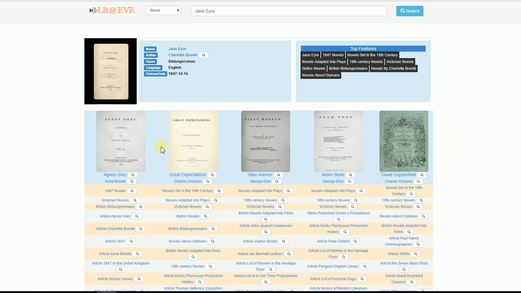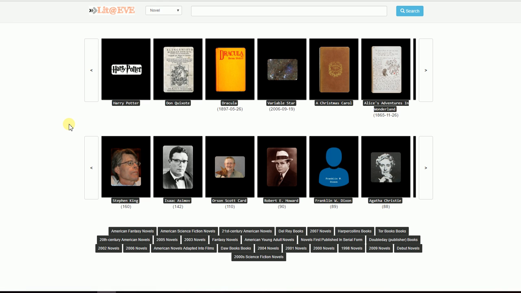Then the second recommendation here is Great Expectations, and one of the explanations is that it's also a novel set in the 19th century. It's a novel adapted into a play. Jane Eyre has also been adapted into a play. It's also a Victorian novel and a novel about orphans. Jane Eyre was also an orphan, and Great Expectations by Charles Dickens is a novel about an orphan. So for someone who's interested in literature, these explanations are very meaningful and you can get some very interesting novel recommendations. Let's go back and look at the feature of authors.